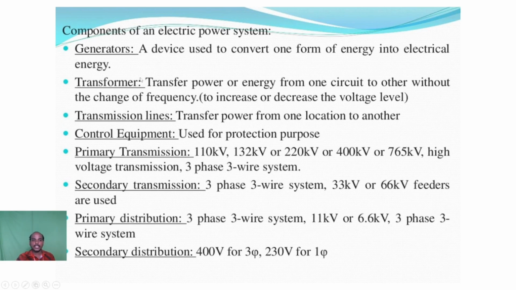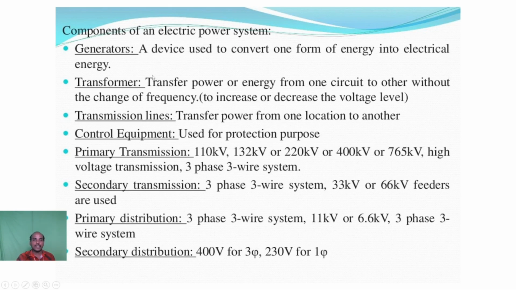We know that the transformer is a static device. It will transfer the power from one circuit to another circuit without changing the frequency. So for the step up transformer, the frequency will be the same. The frequency level of 50 Hz will be the same, but we step up the magnitude of the voltage.